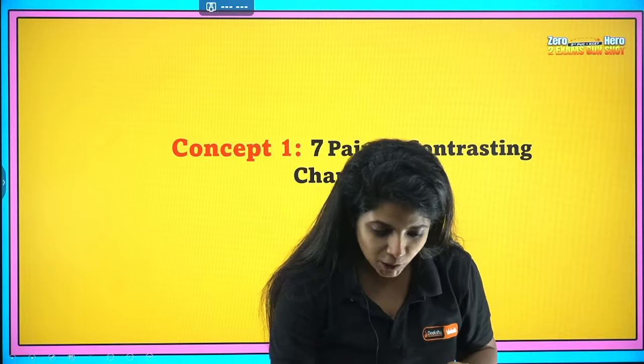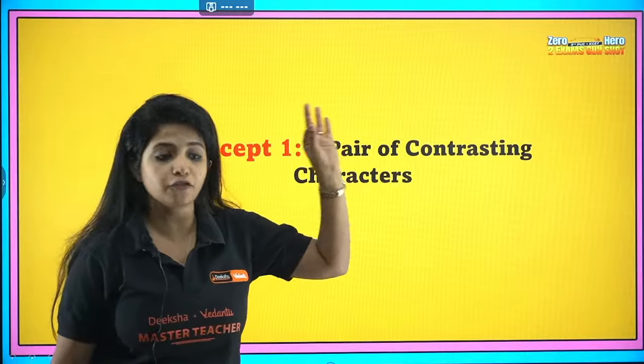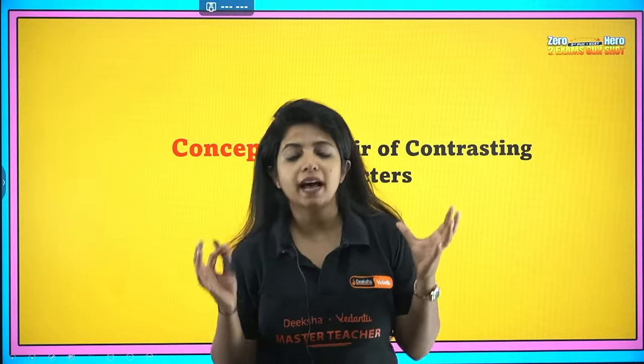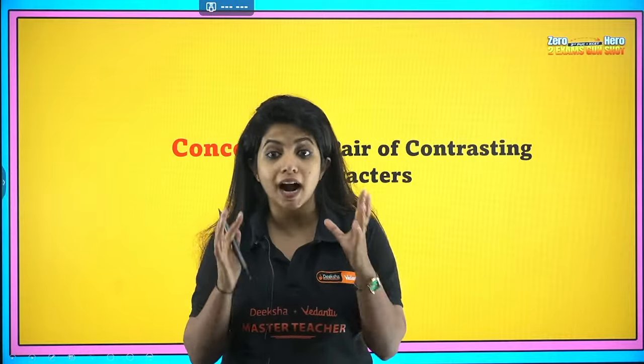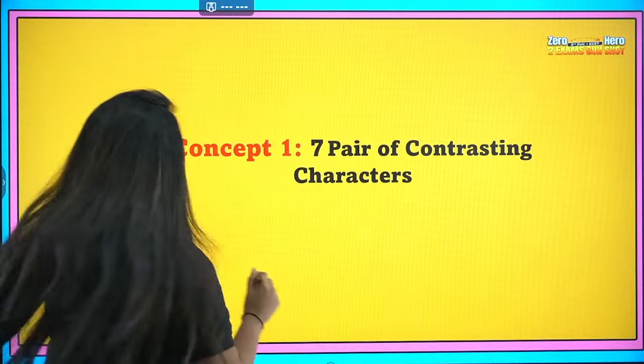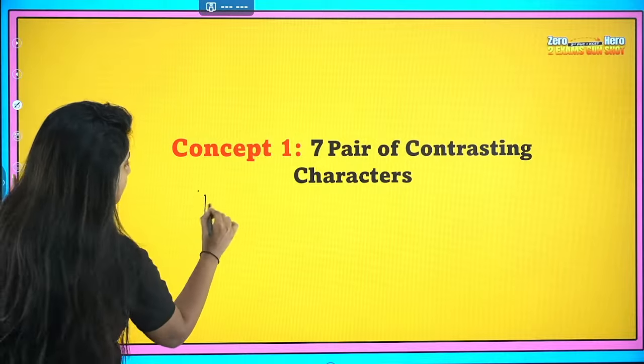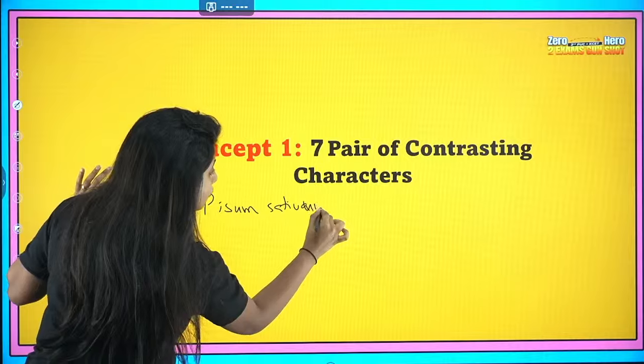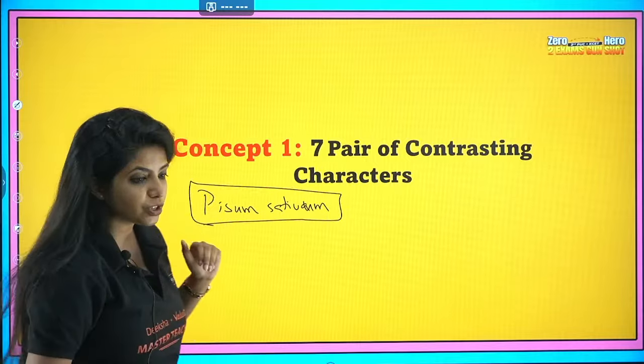Okay, let's begin then. Starting with the first concept, and that is 7 pairs of contrasting characters. Gregor Mendel was working on a garden pea, which is also known as Pisum sativum. He wanted to prove something, and for proving that, obviously he had to do some experiments.